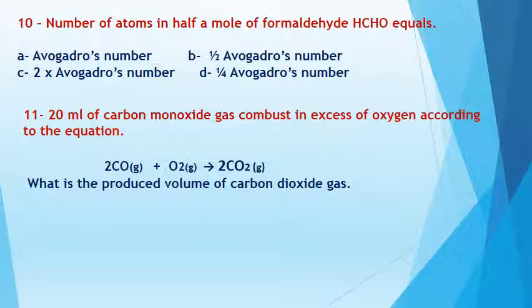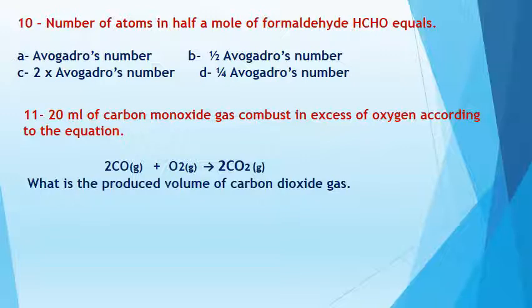This is only when he asks you about the number of atoms. If he asks you about the number of molecules, you calculate it by multiplying the number of moles by Avogadro's number as we calculated. But when he asks you about the number of atoms, we must count how many atoms are here. Here I have 4 atoms, H, C, H, O, 4 atoms in 1 mole. So 1 mole contains 4 multiplied by Avogadro's number. What about half a mole? Half a mole contains 2 multiplied by Avogadro's number.